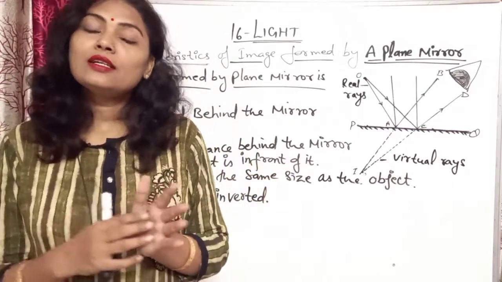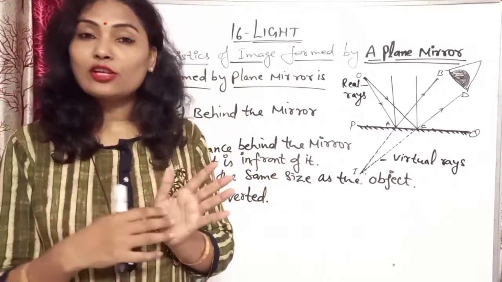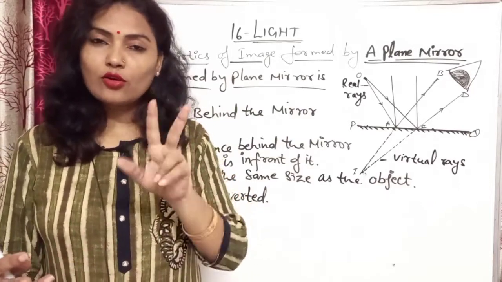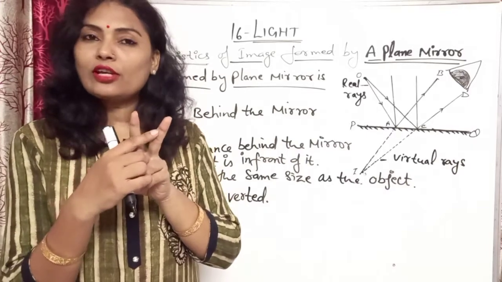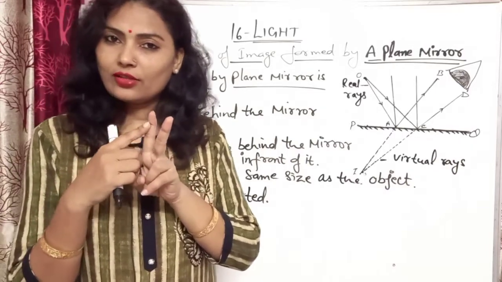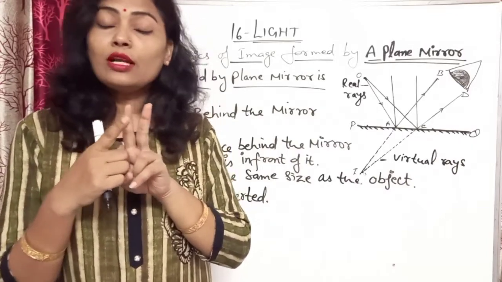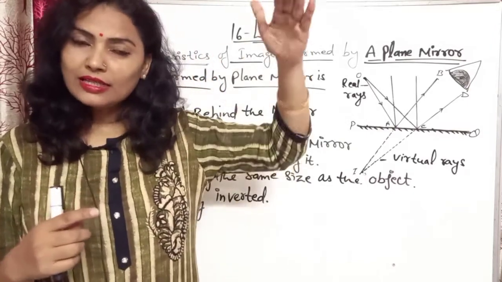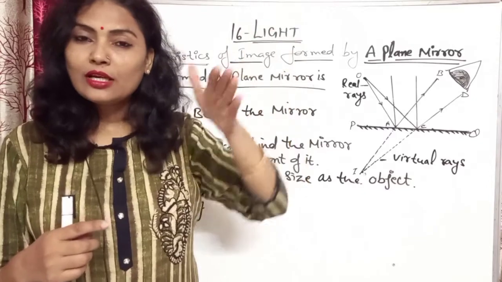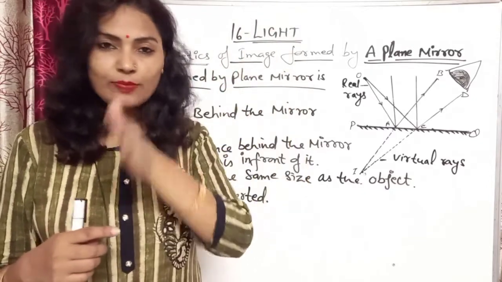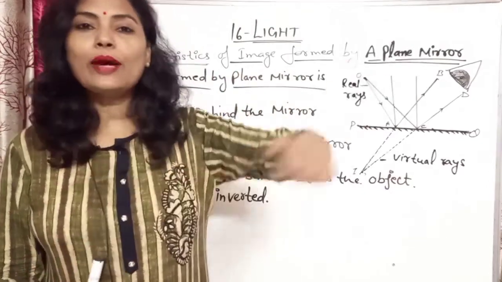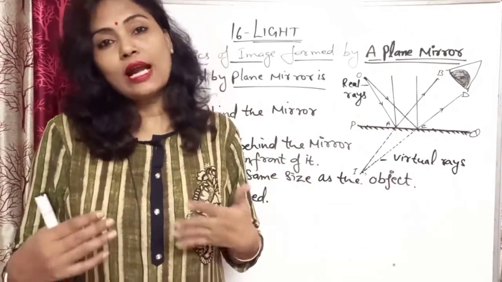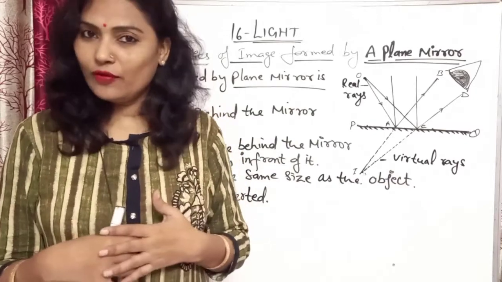The image which is formed may be a regular image or an irregular image. Irregular reflection is also known as diffused reflection. The reflection is of two types, regular reflection and irregular reflection. In regular reflection, the incident rays of light reach the reflecting surface parallel, and they are reflected back parallelly also, like in a plane mirror, where we can see our face. So that reflection is regular reflection.